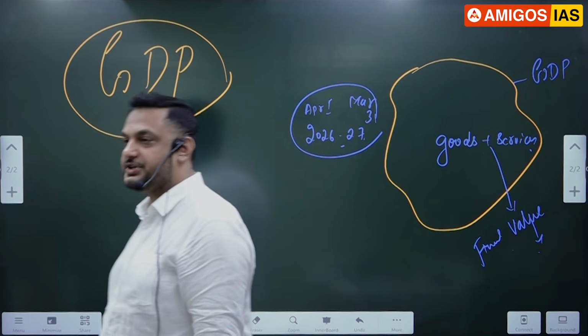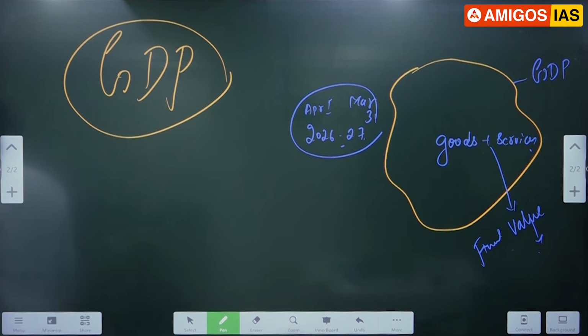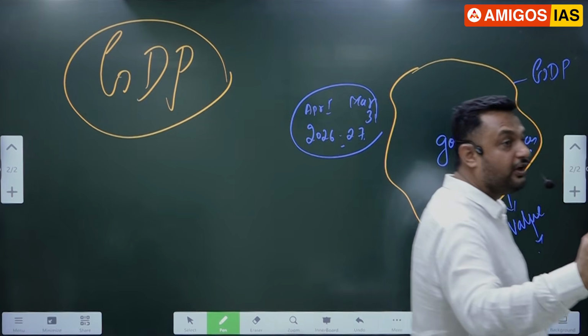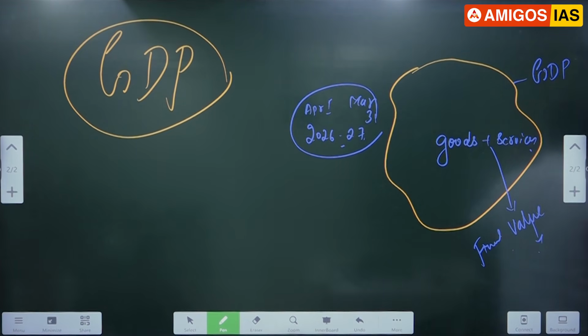It's called as what? GDP. That is what? Accounting, sir. We do accounting in such a way that throughout India, whatever the goods and services are produced, that goods and services final value, not intermediate value, not raw material prices. We require only which value, sir? Final value. And that final value is called as what? GDP, Gross Domestic Product.